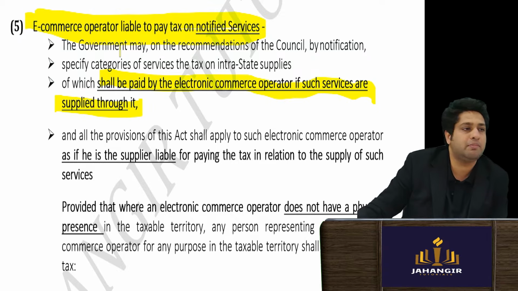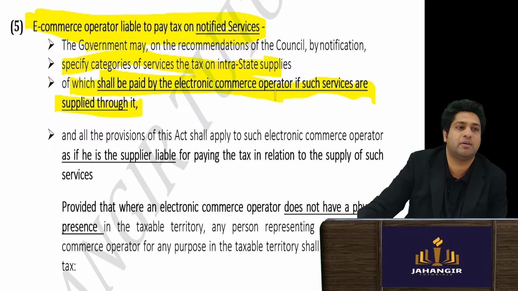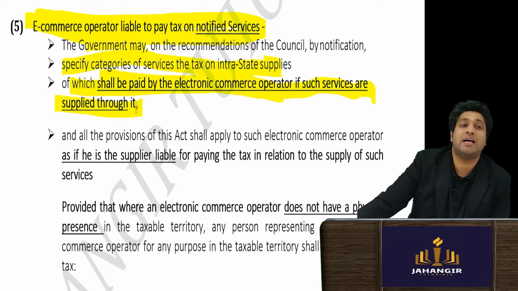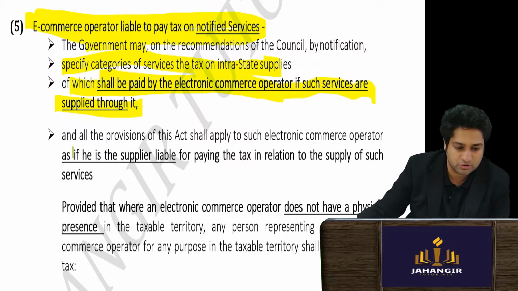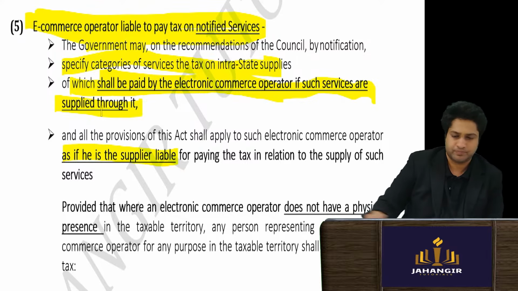The government may, on recommendation, specify certain categories of intrastate supplies where the tax will be paid by the e-commerce operator, as if the services are supplied through it, and all the provisions will apply as if he is the supplier. Okay, let's take an example.